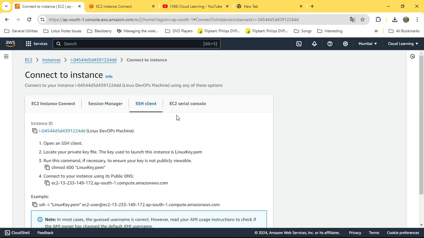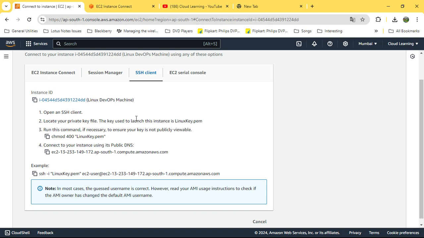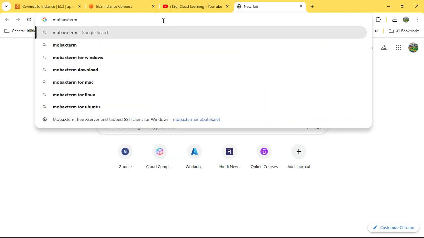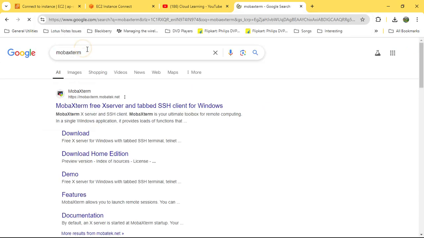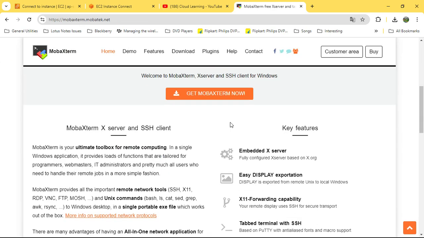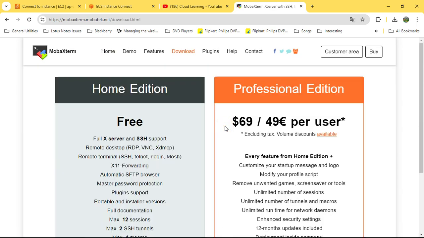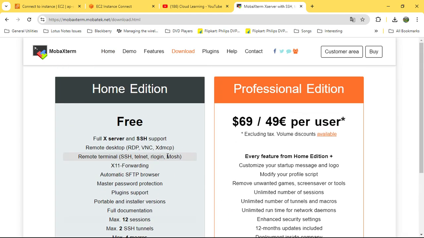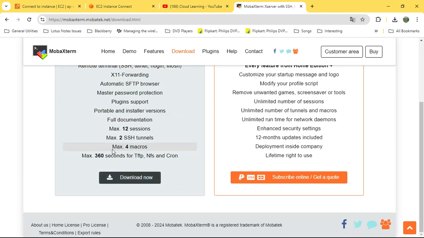SSH client, okay, you can use an SSH client. As I said, you can use MobaXterm. MobaXterm is easily available over the internet. So if you are using Windows, you can use MobaXterm, and you can download the free version. Click on get. You can download the free version. It is more than enough because it can maintain 12 sessions. You can create 2 tunnels, so this is good.